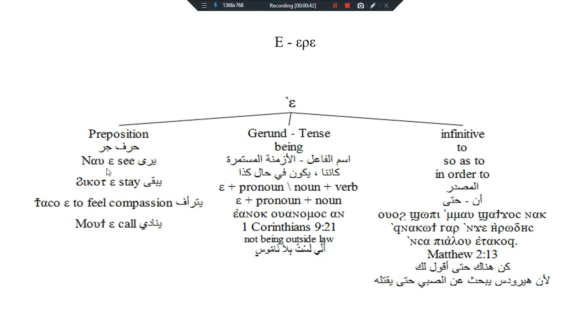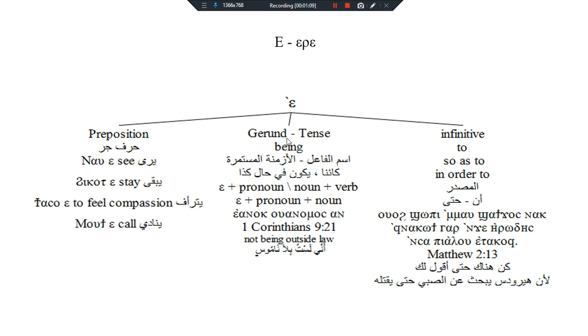Nav a in English is a complement followed directly by the verb to see, but in Coptic no, it must be preceded by a preposition. So it follows a number of verbs to indicate the preposition, the complement after it, and it has a meaning as a preposition, whether to or for or in order to.